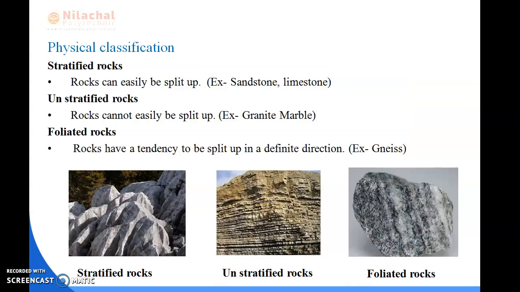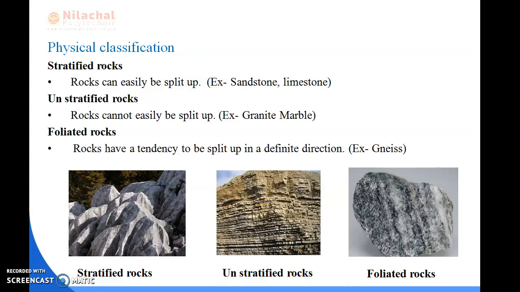Okay, next we will see about physical classifications. Physical classifications means what? I have told you the classification is based on the mode of appearance of the rocks, how the rocks appear. Okay, first we can say there are three types: stratified rocks, unstratified rocks and foliated rocks. Stratified rocks means what? The rocks which can be easily split up.